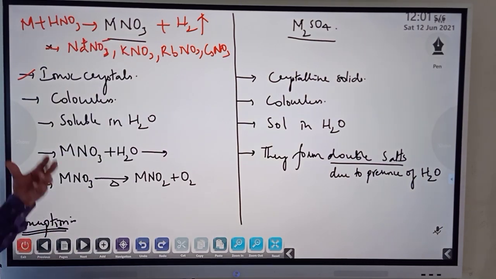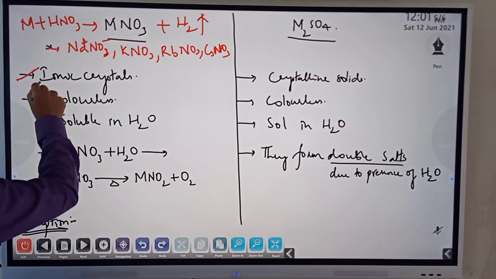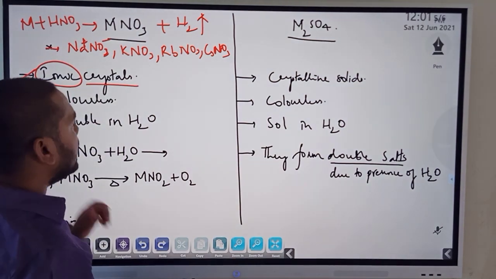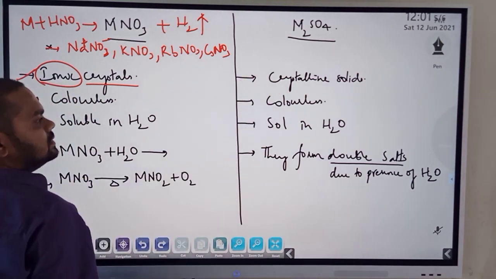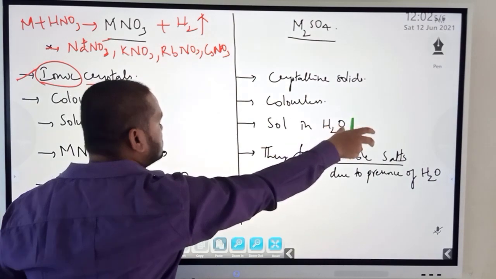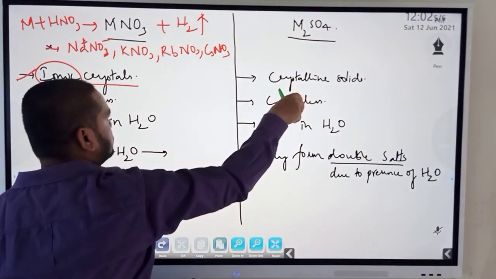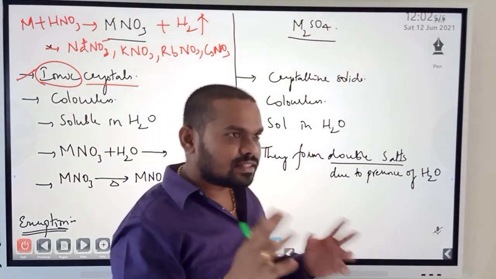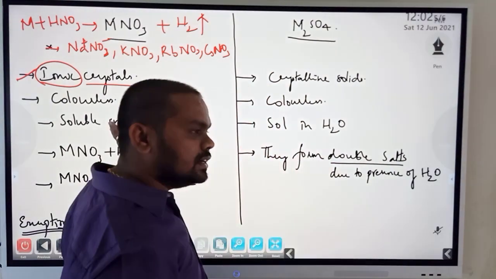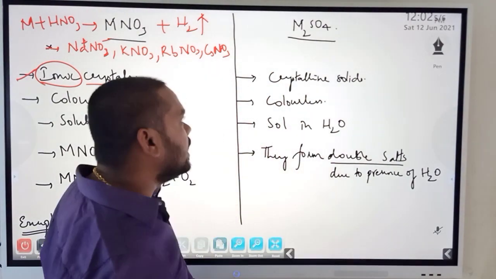Such an existence is called ionic crystals. On the other hand, the others are also crystalline solids, but they have both ionic and covalent nature significantly, whereas here the more significant character is ionic.